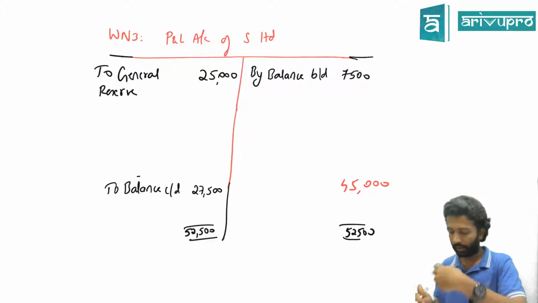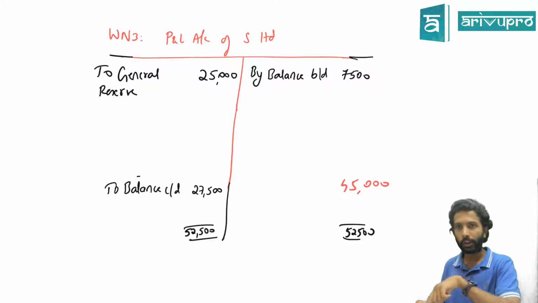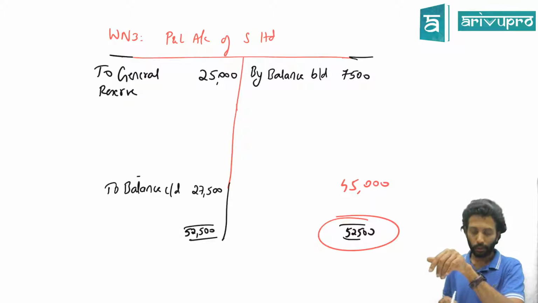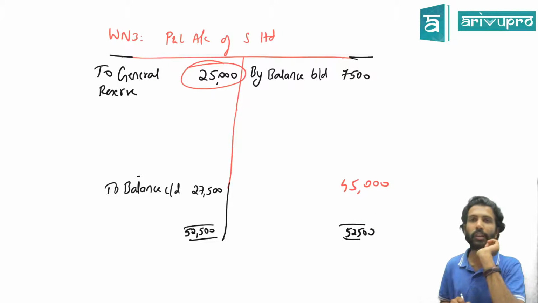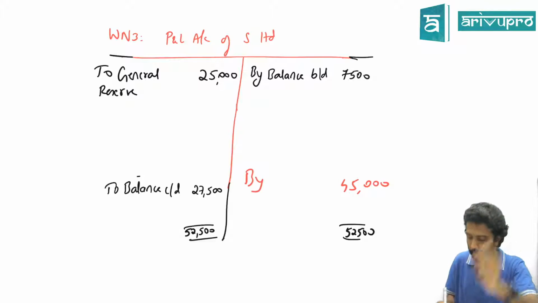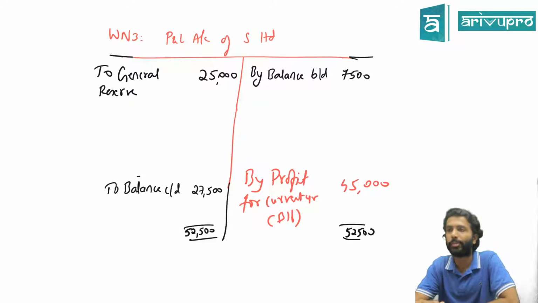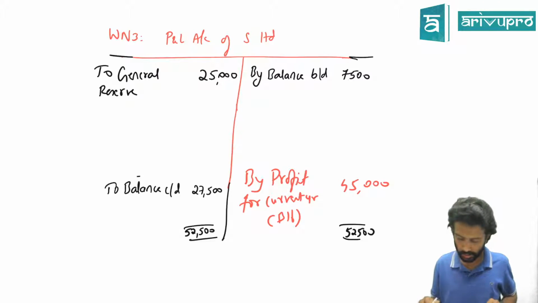Got it? So again, if you want to tie out, the opening balance of profit was 7,500. In the current year you made 45,000. So that means the total profit is 52,500. Out of 52,500, you transfer to general reserve 25,000. Hence, the remaining balance is only 27,500. Got it? So here I should write: by profit for current year. This is a working note, so you can just write profit for current year arrived as balancing figure. Manageable. Easy or tough so far? Easy only. For working note number 4, you'll have to concentrate.